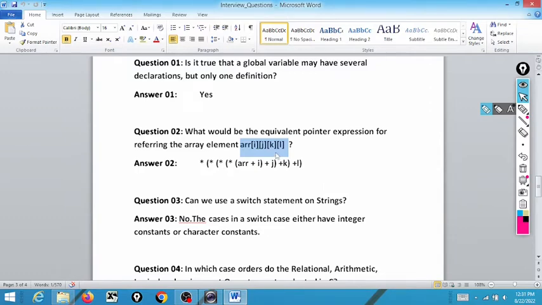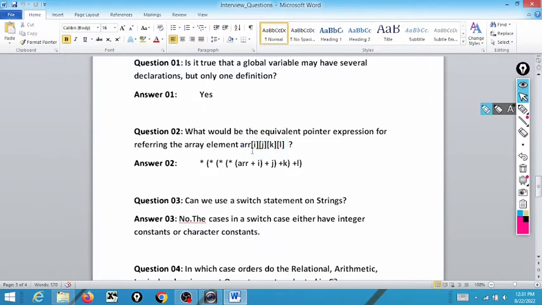Now I will discuss arr[i][j][k][l] and how it is converted into pointers in the pointer class in the coming days. But for now, I will give a simple trick through which you can convert this subscript notation to the pointer notation.